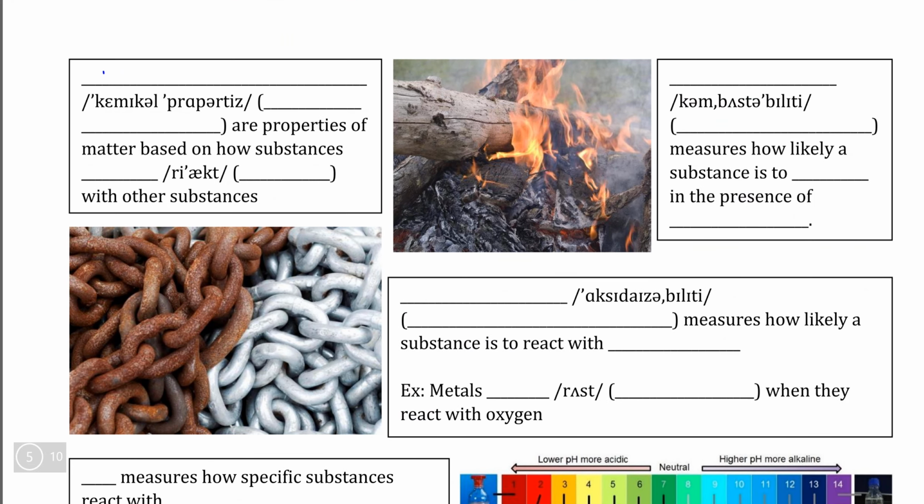Now, all this changes when we take a look at chemical properties, because unlike with physical properties, with chemical properties, we're actually looking at how different substances change when they react with other substances. Now, we'll talk about what the word react means because it really depends on the two different substances that we're testing. One example of a chemical property is the concept of combustibility. Combustibility measures how likely a substance is to burn or simply to catch fire in the presence of oxygen gas.